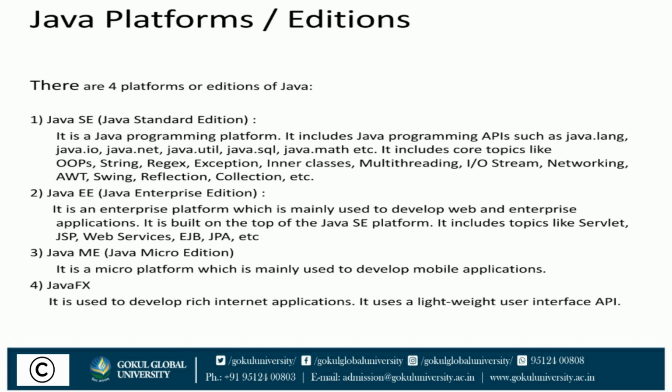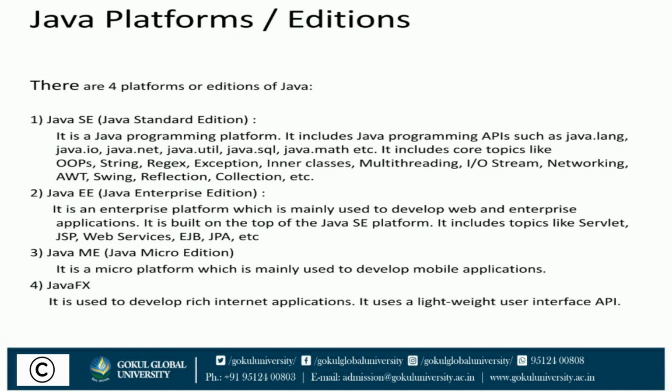Number 1, Java Standard Edition. It is a Java programming platform. It includes Java programming APIs such as java.lang, java.io, java.net, java.util, java.sql, java.math, etc. It includes core topics like OOPS, string, regex, exceptions, inner classes, multi-threading, input-output stream, networking, abstract window toolkit, swing, reflection, collection, etc.